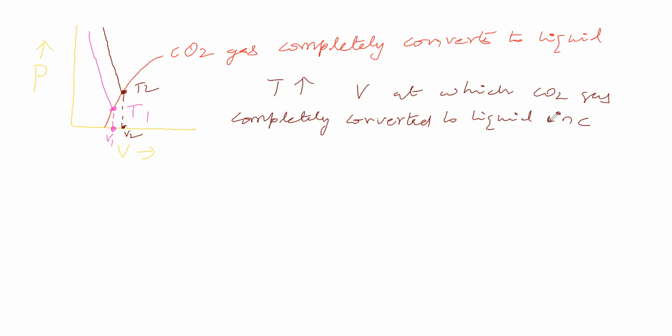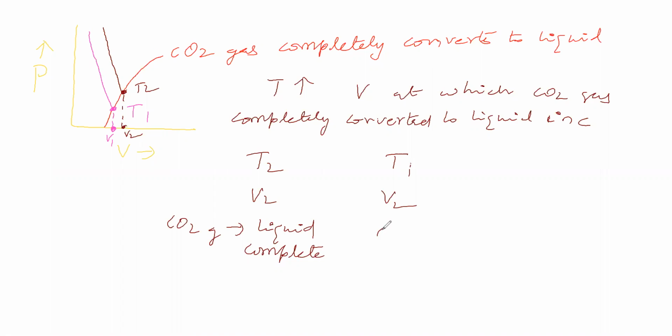Now we will consider T2 and T1. Volume is V2 here, and here also the volume is V2. That point we will take. Here carbon dioxide gas is completely in liquid state. Here some amount of carbon dioxide is in gaseous state, some amount in liquid state.